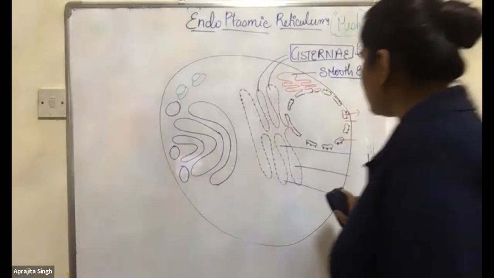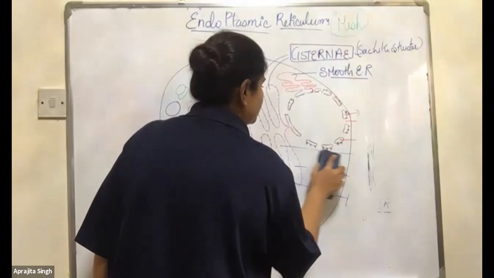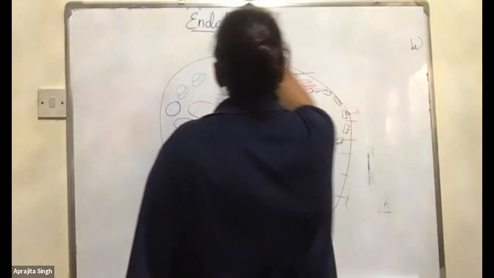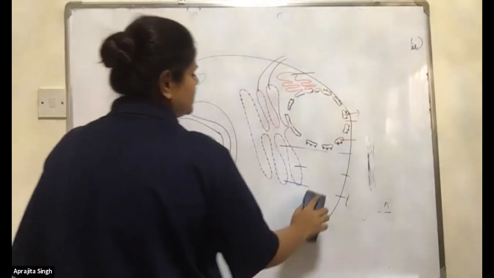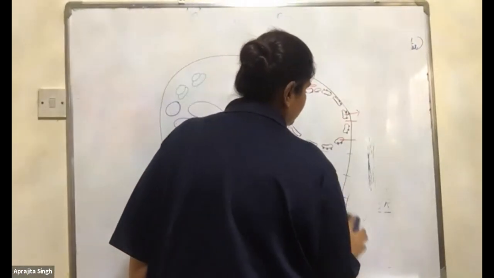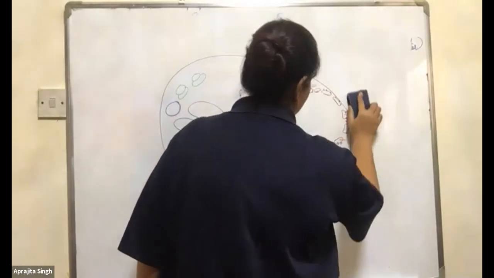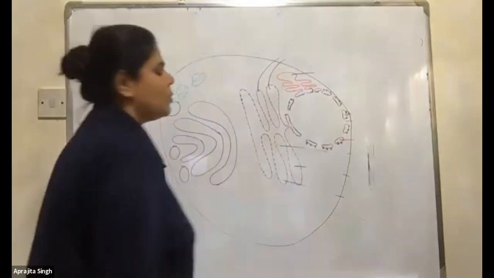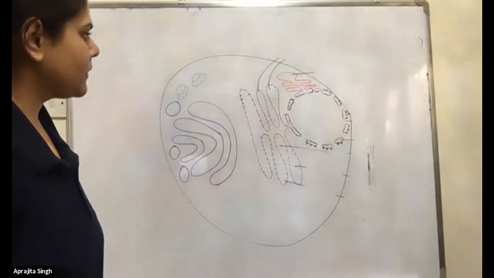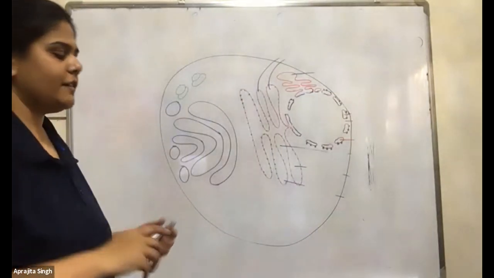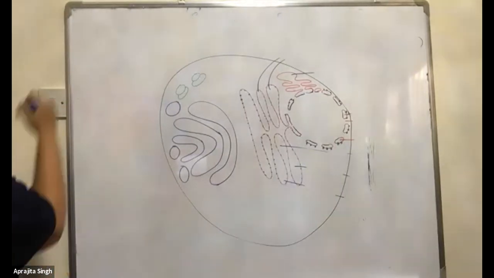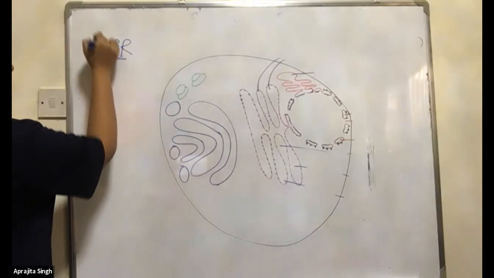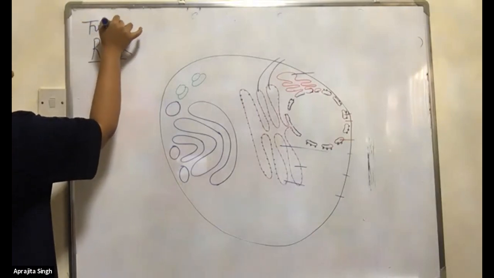Now we know the parts of the endoplasmic reticulum. So I'm dropping all the extra details because I need the board to explain. Now we will see the functions of the endoplasmic reticulum, that is the smooth and the rough ER. Anyone know the function of smooth or rough ER? Okay, first the function of rough ER. I will write it down here. Rough ER functions. Can anyone tell me?